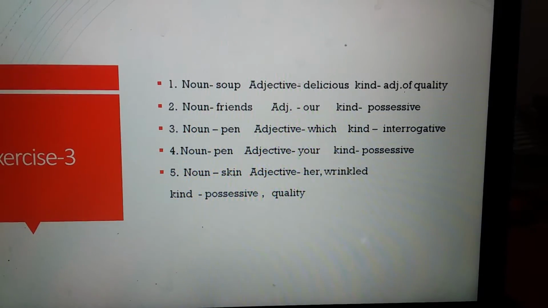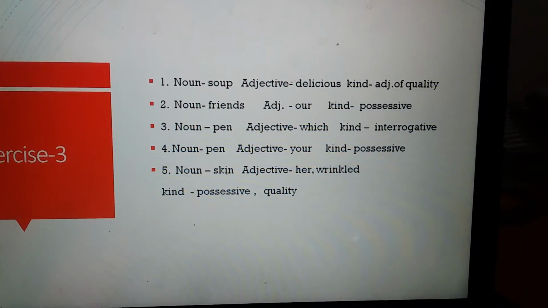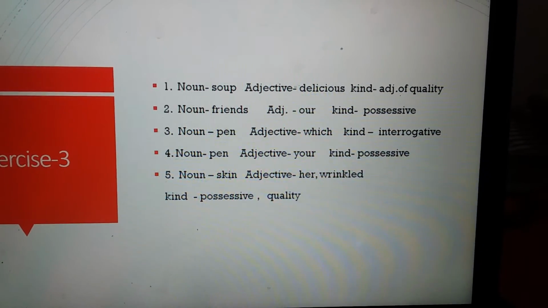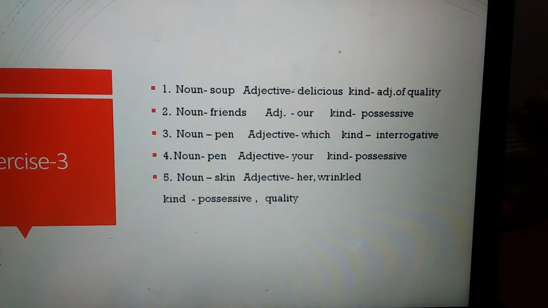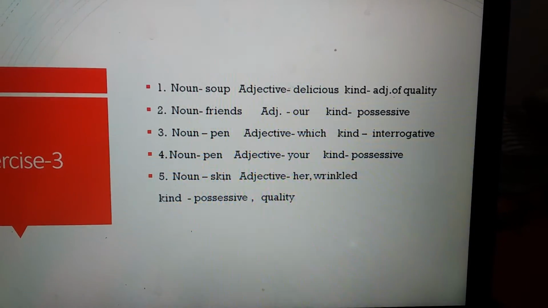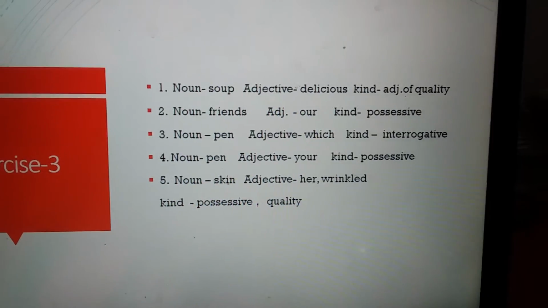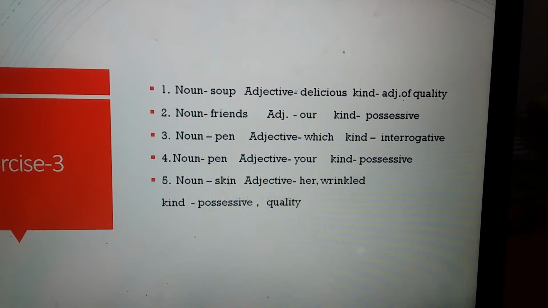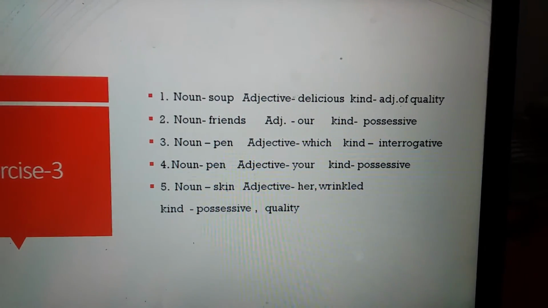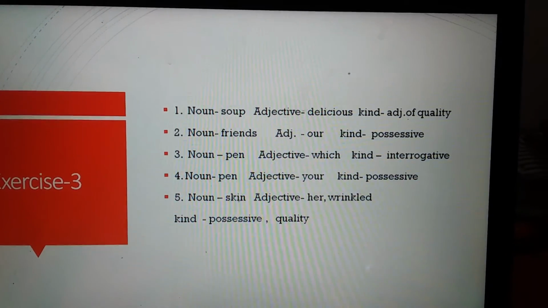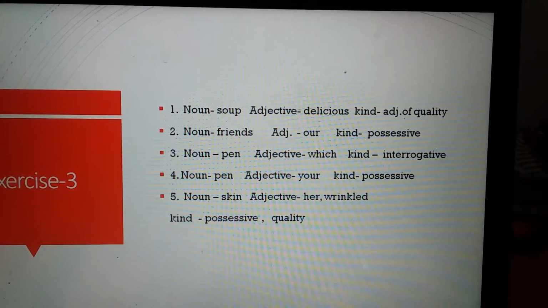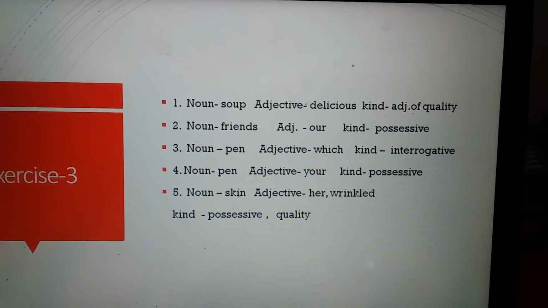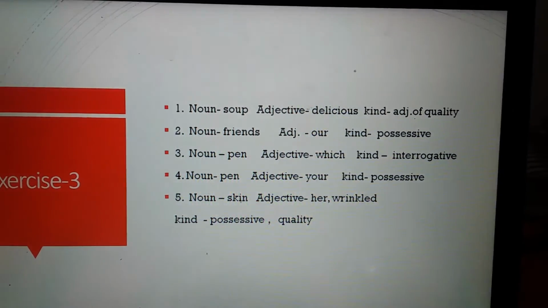Next is, which pen is yours. Now the noun is pen. Before the noun, which. So which is an adjective. Now which pen? And it is asking a question. So it is interrogative. Now see the next one. Which is your pen? Again the noun is pen. But the adjective is different, because before pen there is your, not any other word. So your is telling about the ownership of the pen. So your is a possessive adjective.